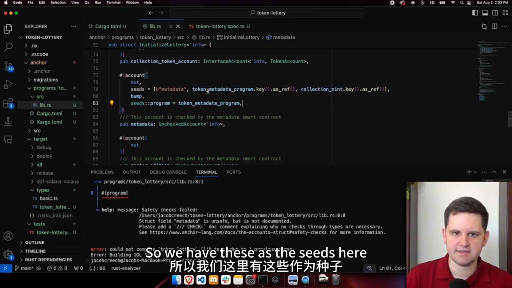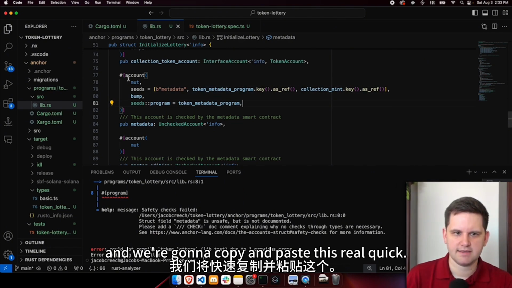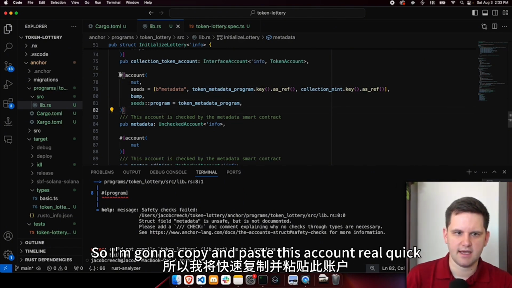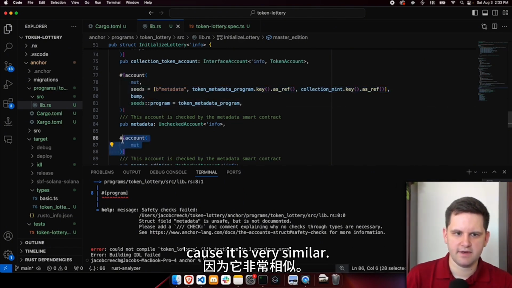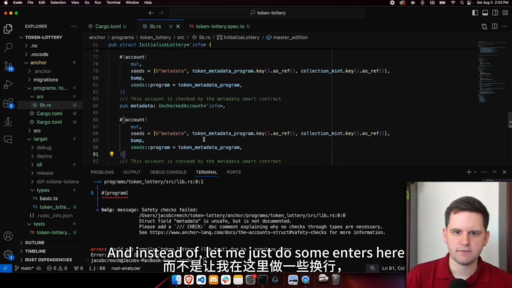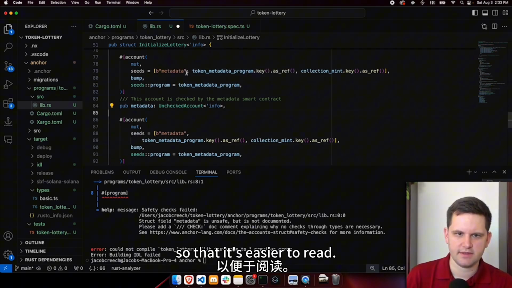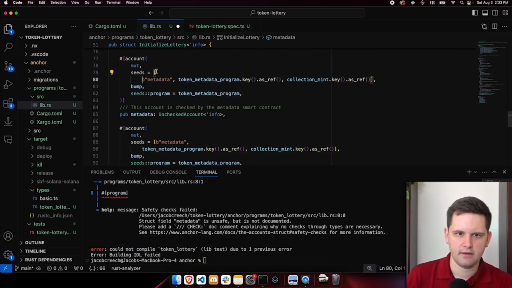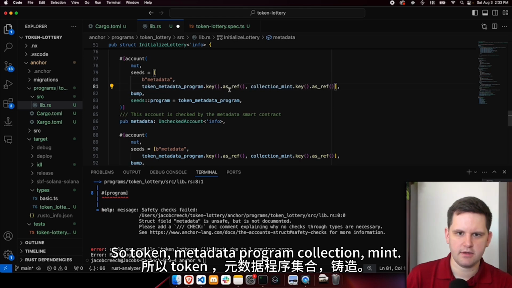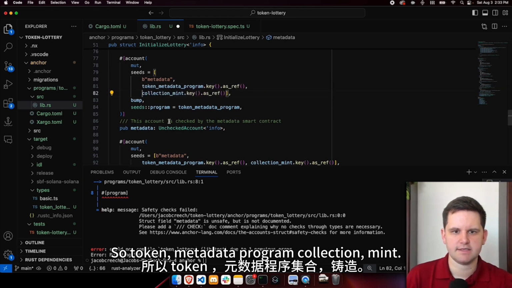So we have these as the seeds here, and I'm going to copy and paste this account real quick because it's very similar. Let me just do some enters here so it's easier to read. So token metadata program, collection mint.